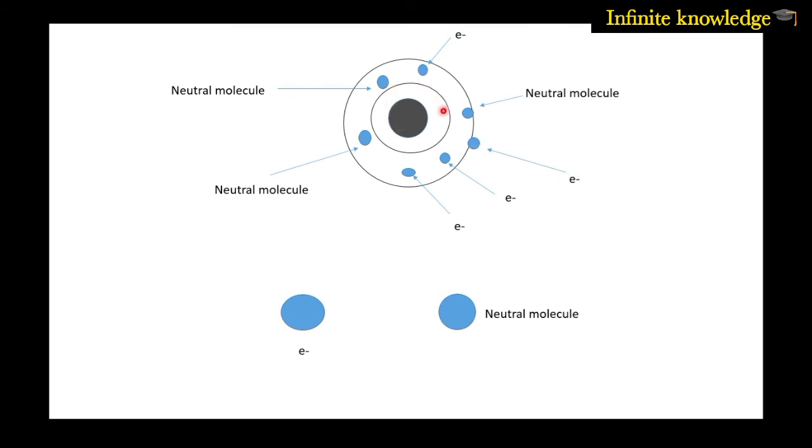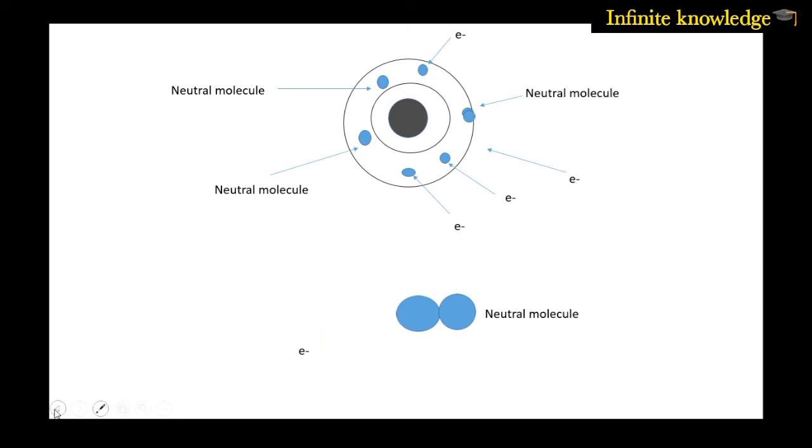Now these free electrons get energy from the electric field and collide with the neutral molecules. So you can see that this electron collides with the neutral molecule. Now concentrate on this figure. What happens? First the electron collides with the neutral molecule, and that causes another free electron and a positive ion formation.